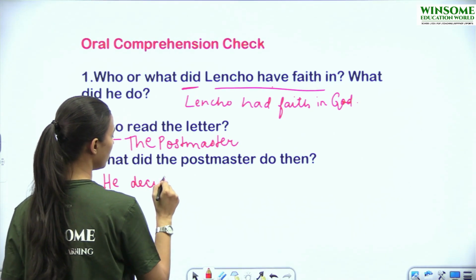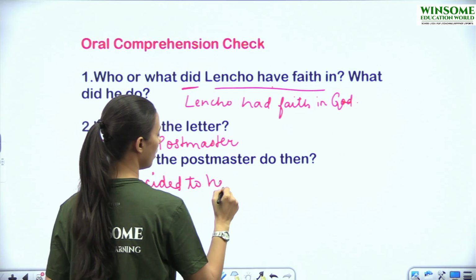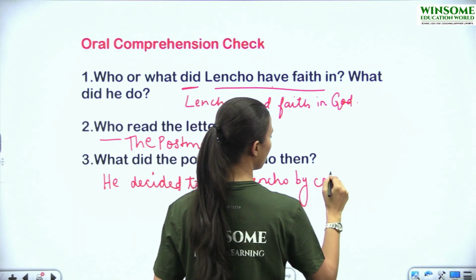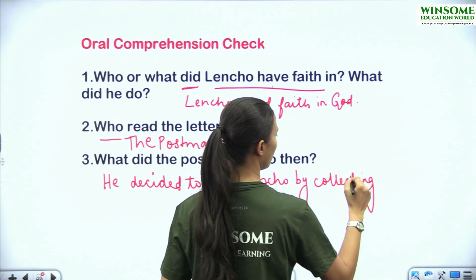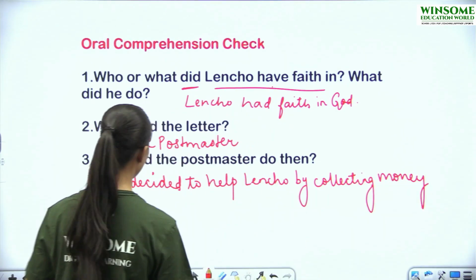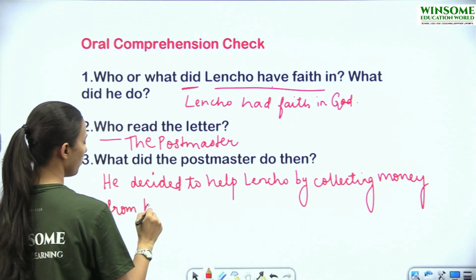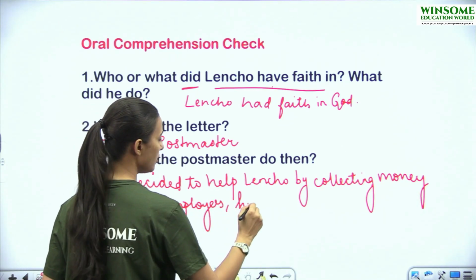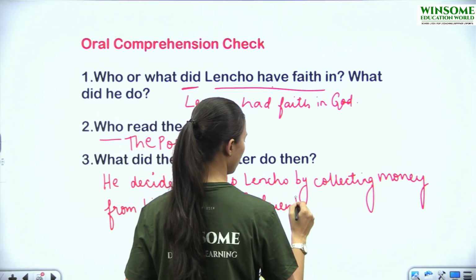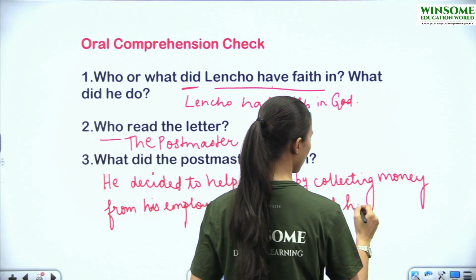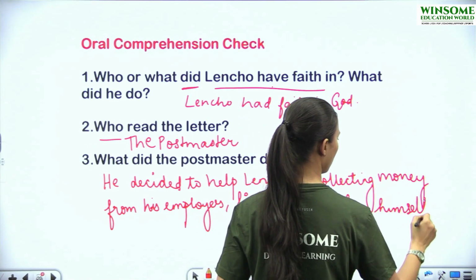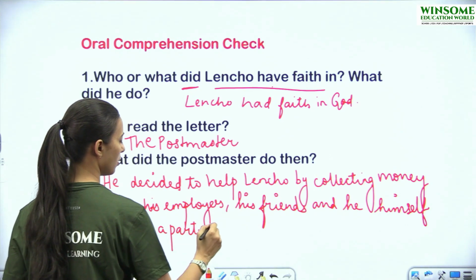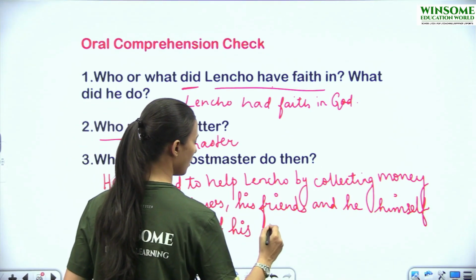He decided to help Lencho by collecting money from his employees, his friends, and he himself gave a part of his salary.